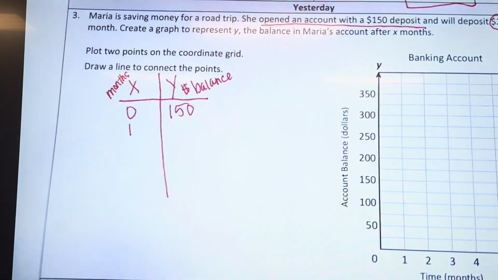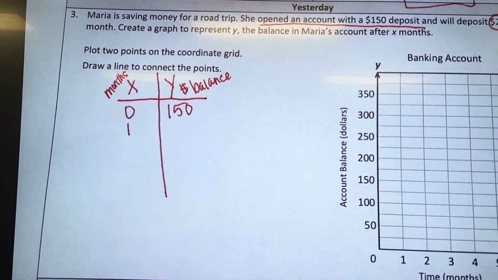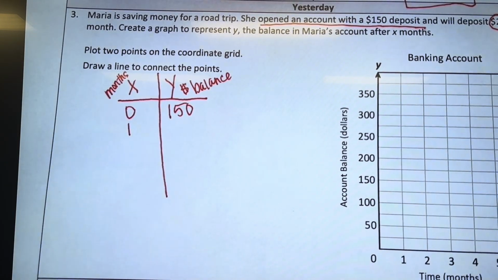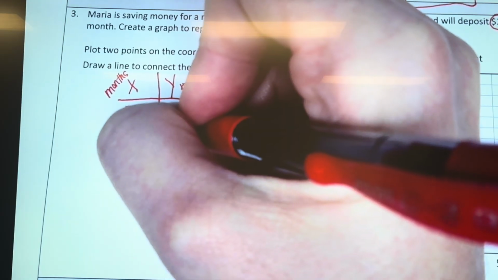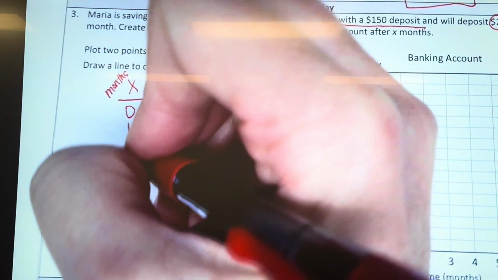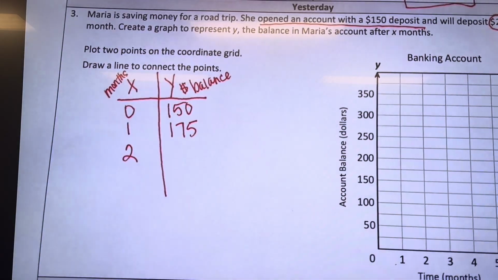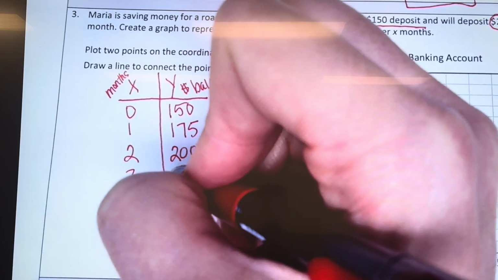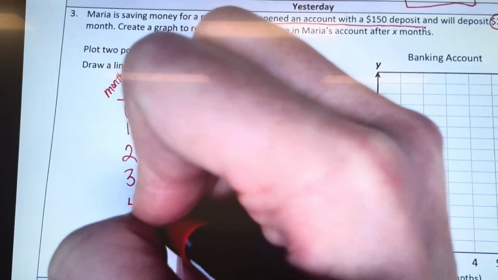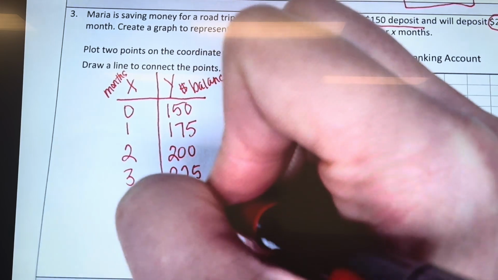Okay, month 1, how much would she deposit? 25 each month, right? So you would add 25 to 150, which is going to be what? 150 plus 25 is 175. Month 2 is going to be 200. And then month 3 is 225. And then month 4 is going to be 250. So we'll stop there.